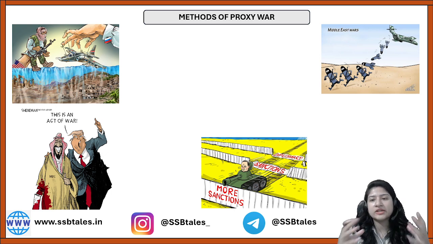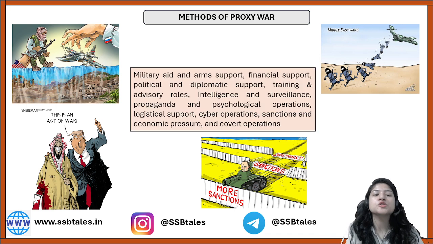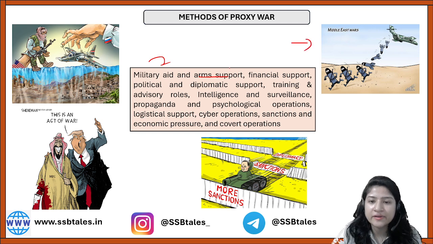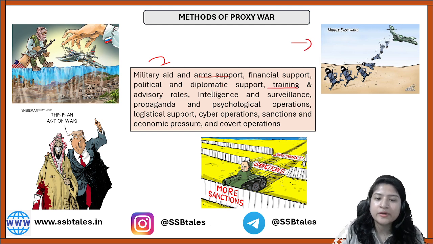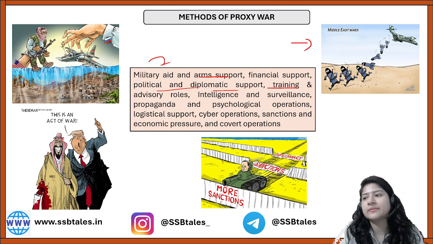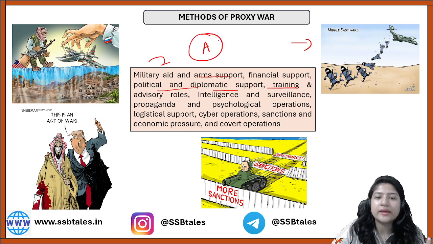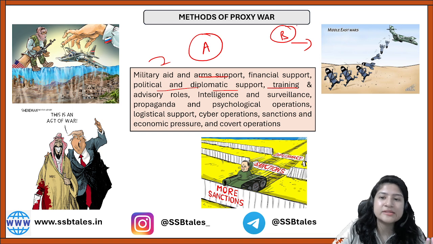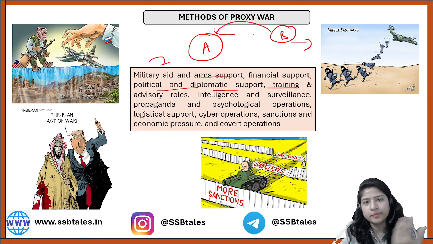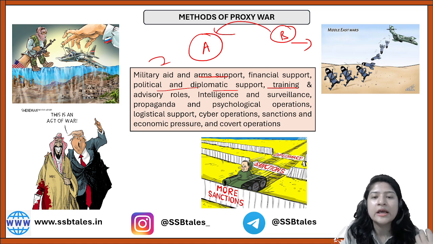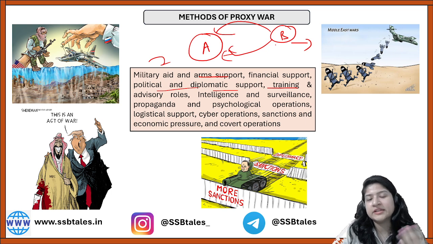Now, how is this proxy war done? It can be done by providing military aid or armed support, and logistics can be given. Apart from that, training can be provided, and sometimes political and diplomatic support can be provided. For example, say there is a country A, and B is a superpower. B will politically promote a country whenever it is required, because B wants to have dominance in that country and B wants to initiate a proxy war.